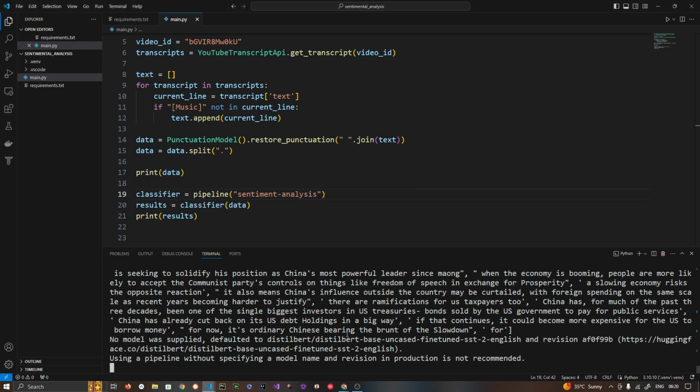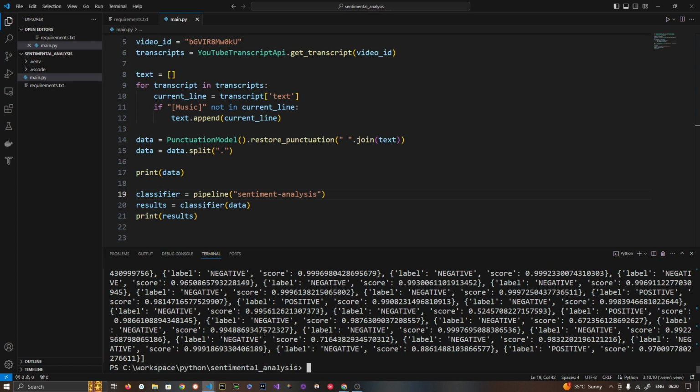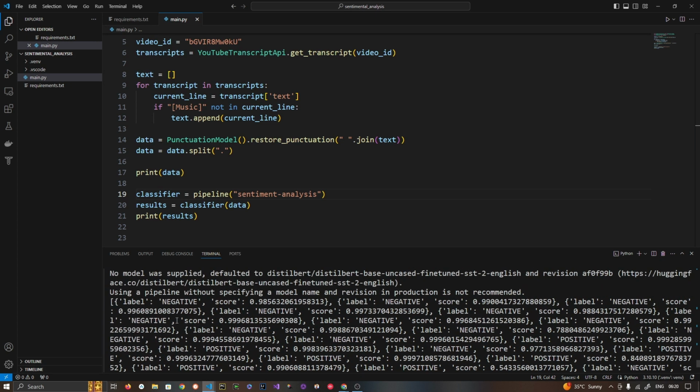Okay, so you will see this warning, right? All right, so now we have the result: for each line, it has classified whether that line is positive or negative, along with its score. Okay, so for example, I'm going to have these lines also. Let's go ahead and create this one. Okay, so it worked.